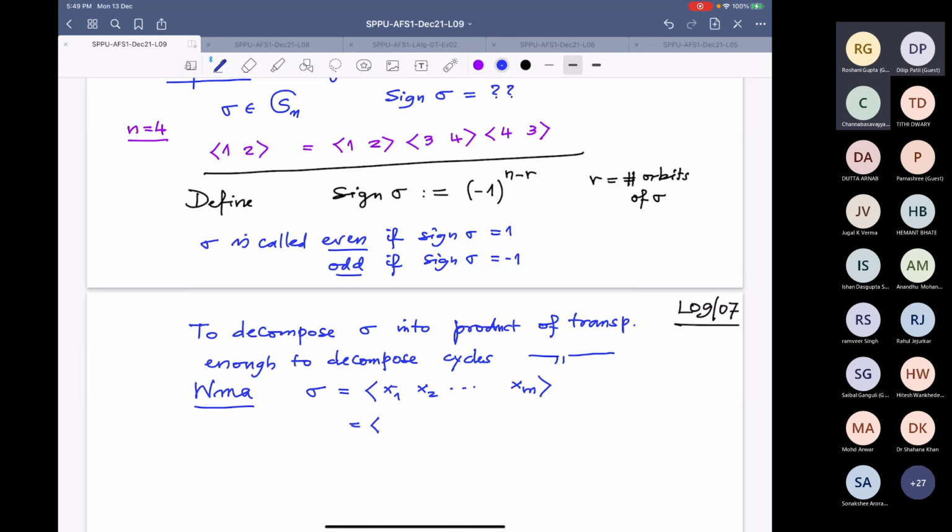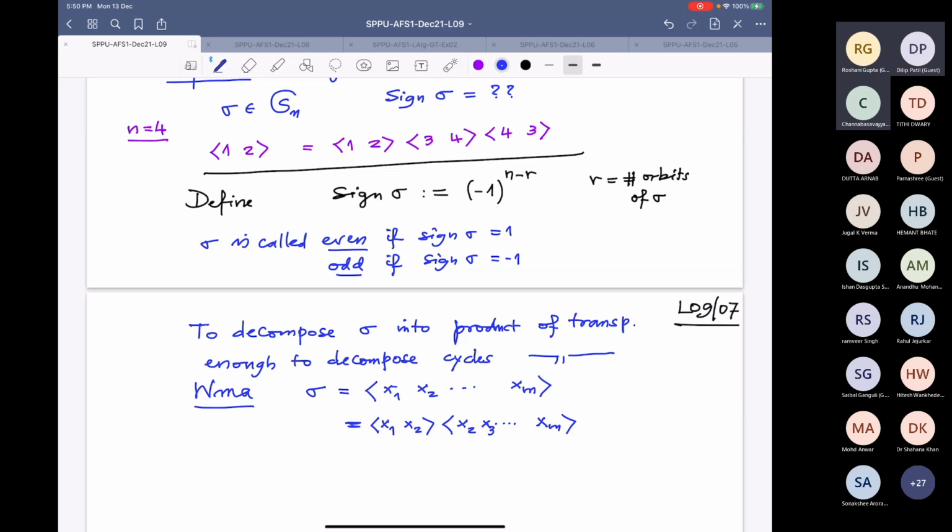I will do it by induction. First I start with x1, x2, and then this one times x2, x3, up to xn. Is this product correct? Let us check.